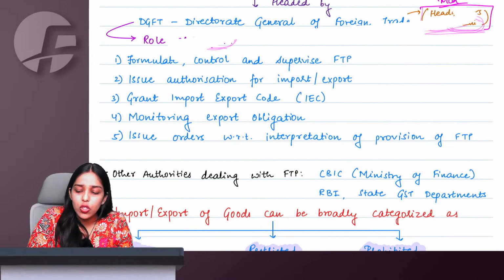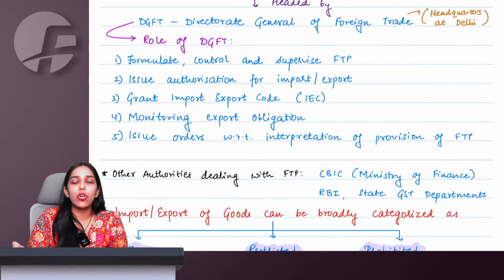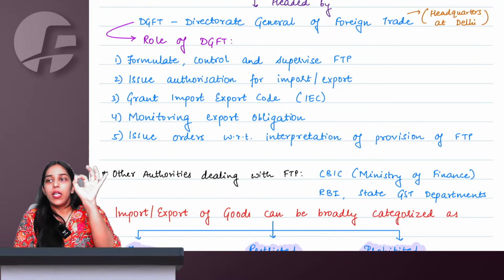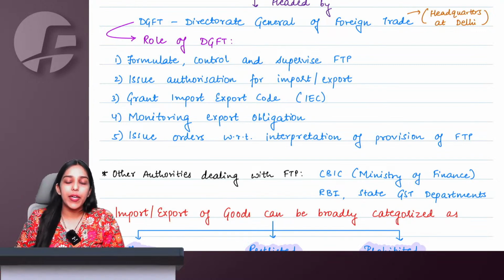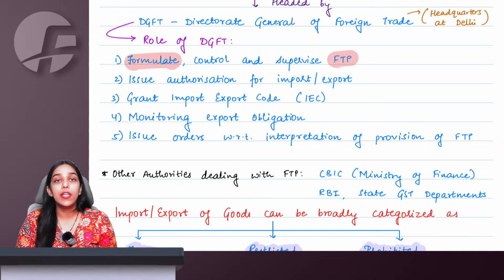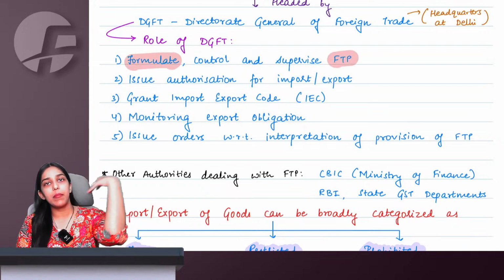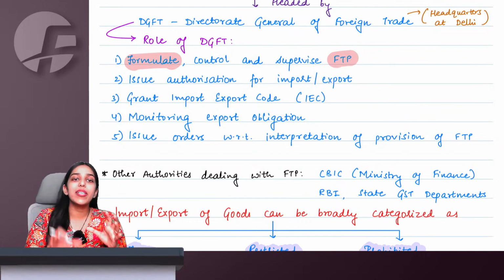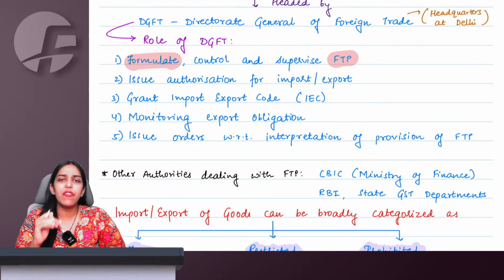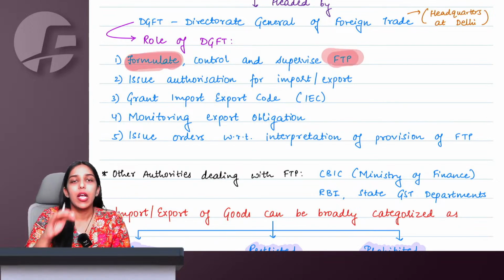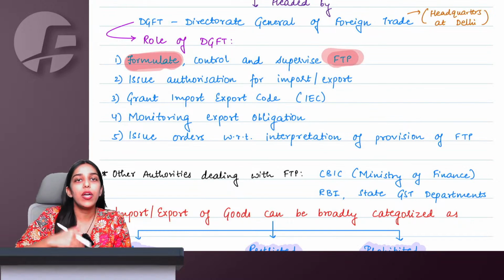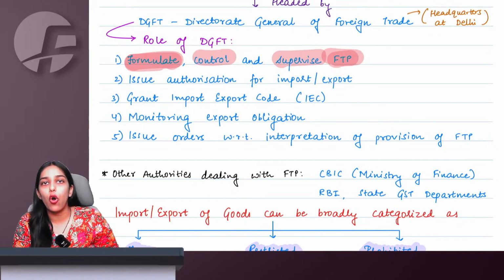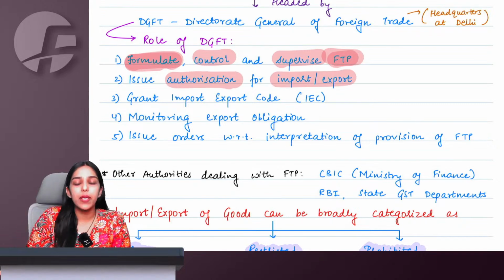Now, this can also be a possible question: write a short note on DGFT, or explain the roles of DGFT. It is very simple. The most important thing DGFT is required to do is to formulate the FTP. What are we aiming for? How much we want to increase the exports, how much we want to increase the imports, what we want to do with the balance of payment, what should be the provisions, everything. So the formulation of FTP is the role of DGFT. If you formulate, you also need to control and supervise whether it is being properly implemented or not. Issue authorization for import and export.